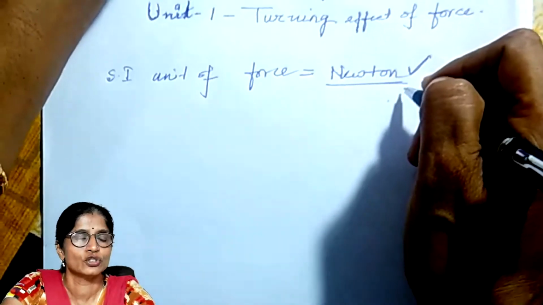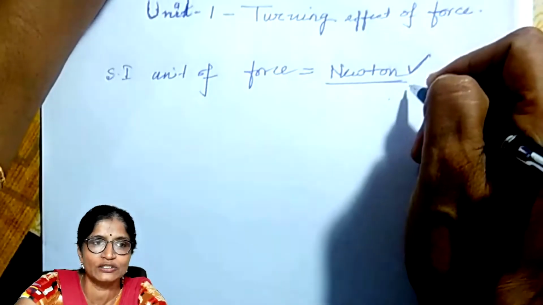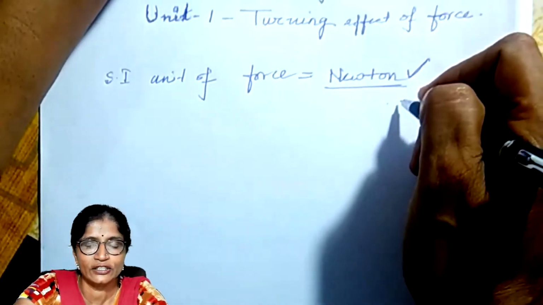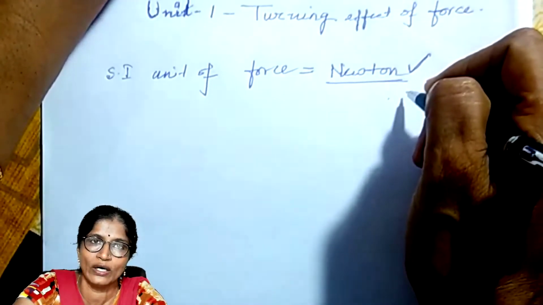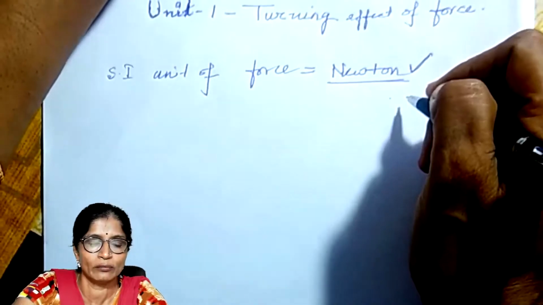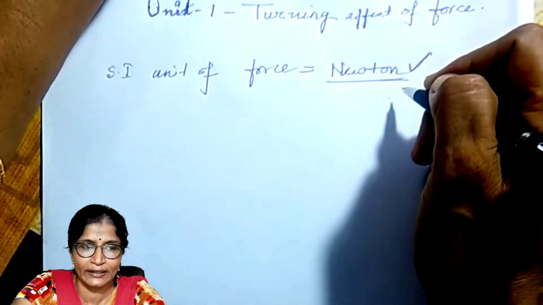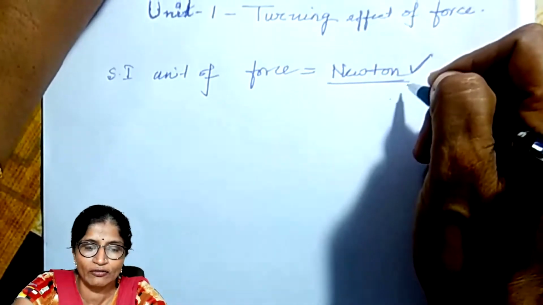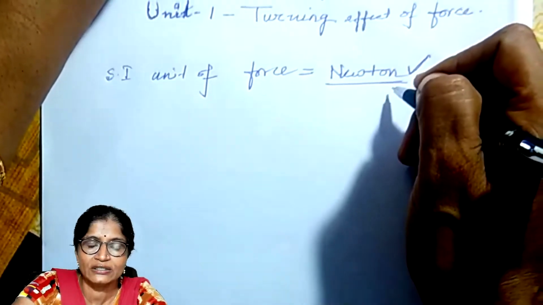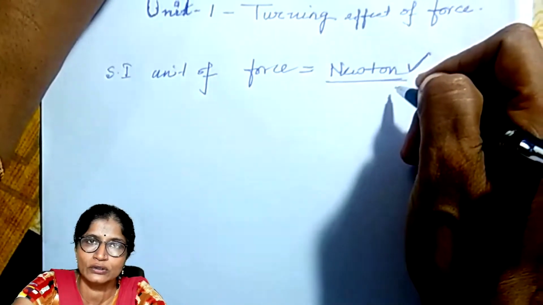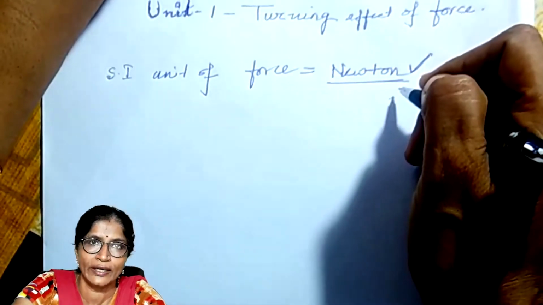1 Newton of force. So 1 Newton is defined as a force which, when applied on a moving body of mass 1 kilogram in the direction of its motion, increases its speed by 1 meter per second in 1 second. Other units of force are the dyne, and the kilogram force or gram force. 1 kilogram force is the force with which the earth attracts a body of 1 kilogram towards itself, and 1 kilogram force is equal to 10 Newton.